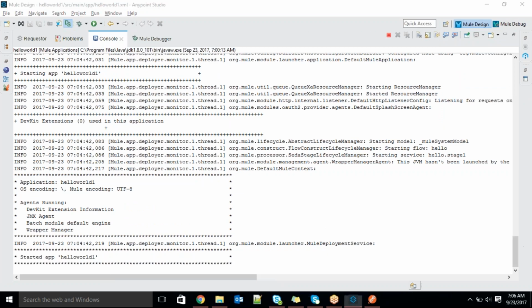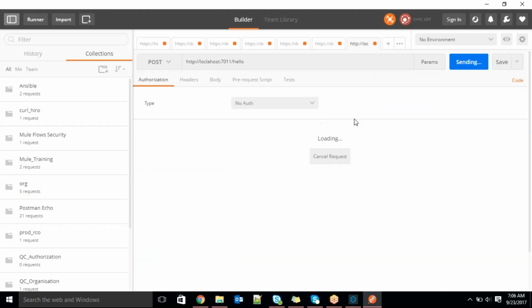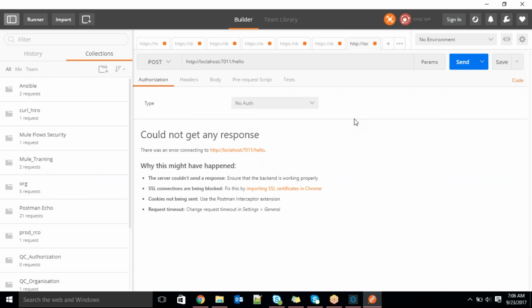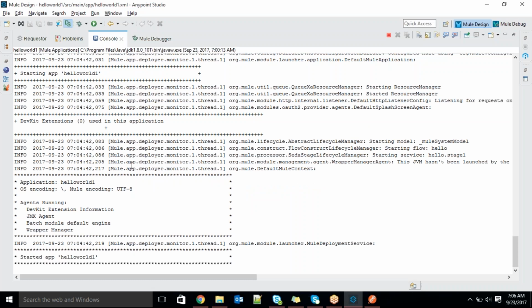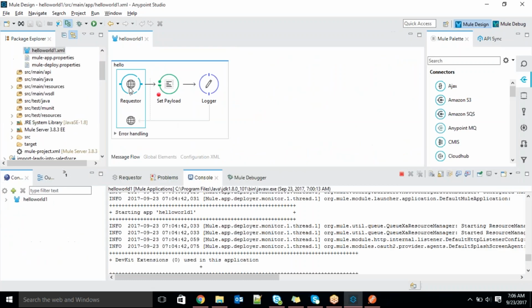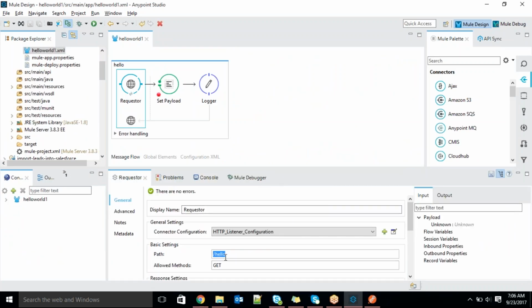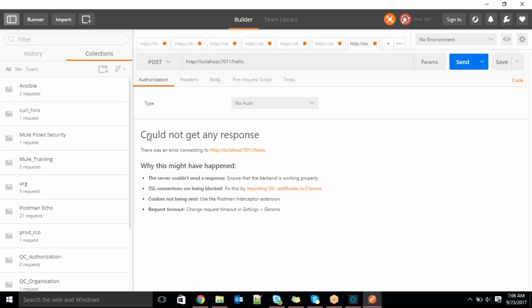See this, I didn't get any response. Let's keep on trying. Could not get any response for http://localhost:7011/hello with POST. So nobody is running with that 7011 hello base path and the POST method.